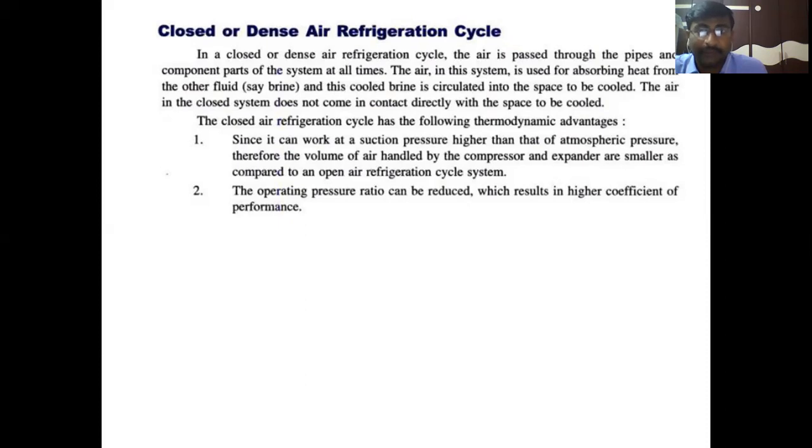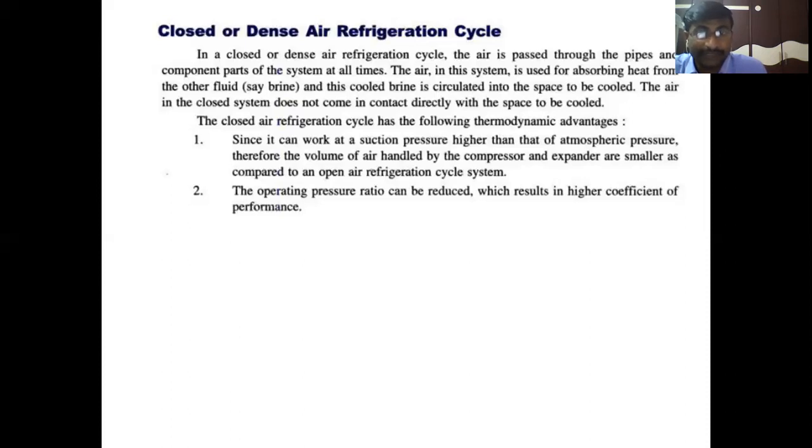Whenever the volume handled by the compressor and expander is very small, a small compressor and expander is needed. So the size of the compressor and expander is less when compared to the open air refrigeration system. Another advantage of the closed or dense air refrigeration cycle is that the operating pressure ratio can be reduced. Here, the pressure ratio between the compressor suction and delivery is very small when compared to the open system.